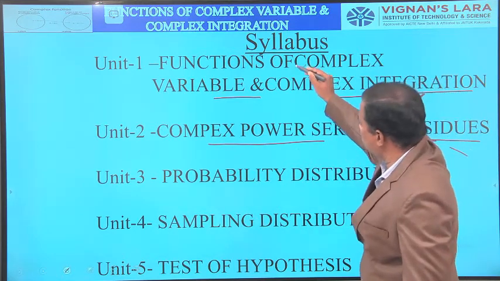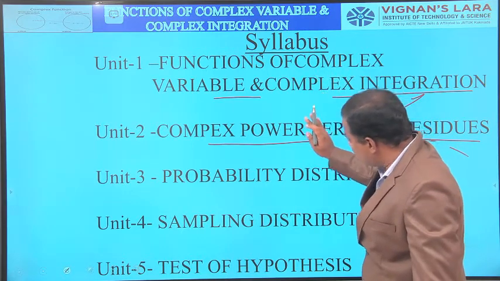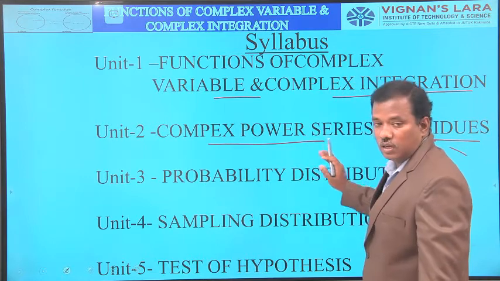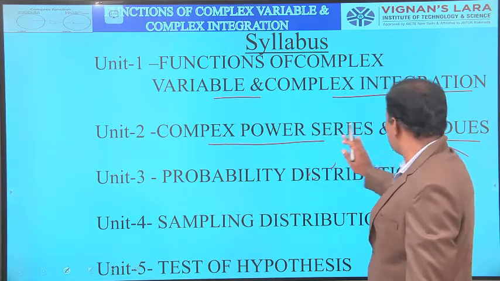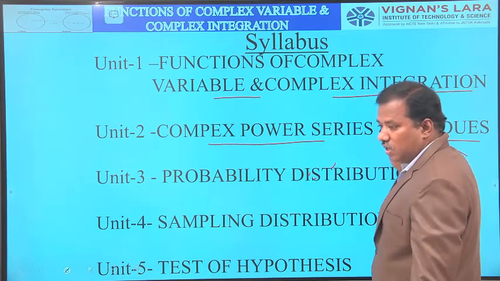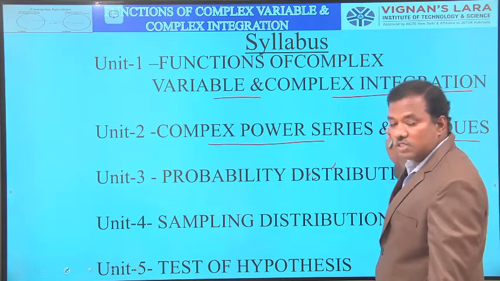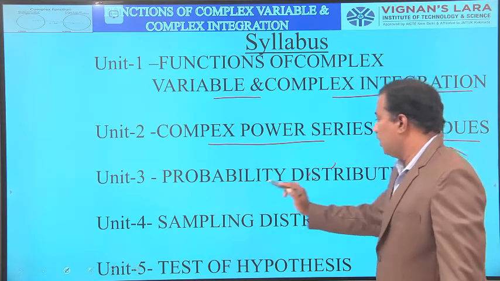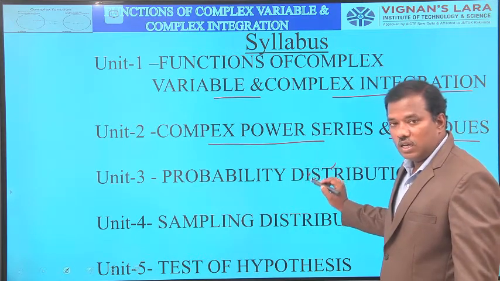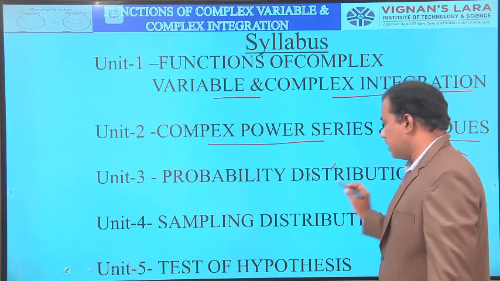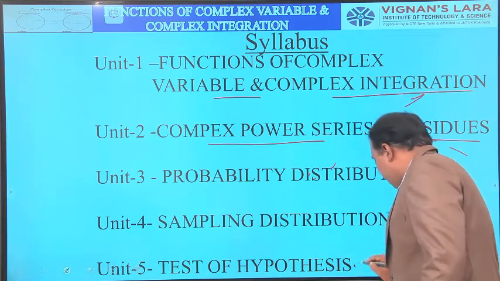How to do the complex differentiation is discussed in unit 1, and complex integration, again unit 1. Unit 2 covers complex power series like Taylor series, Maclaurin series, Laurent series, residues at the poles of order 1, of order n, and evaluation of real definite integrals by Cauchy's residue theorem. Next, probability distributions like binomial, Poisson, normal. Next, sampling distribution, estimations. Next, unit 5, test of hypothesis.